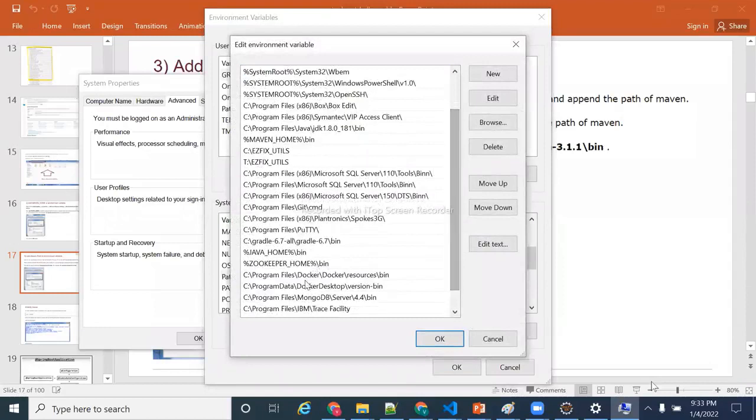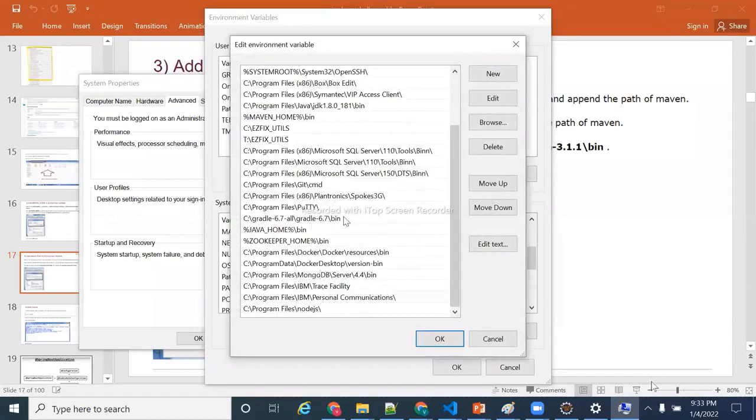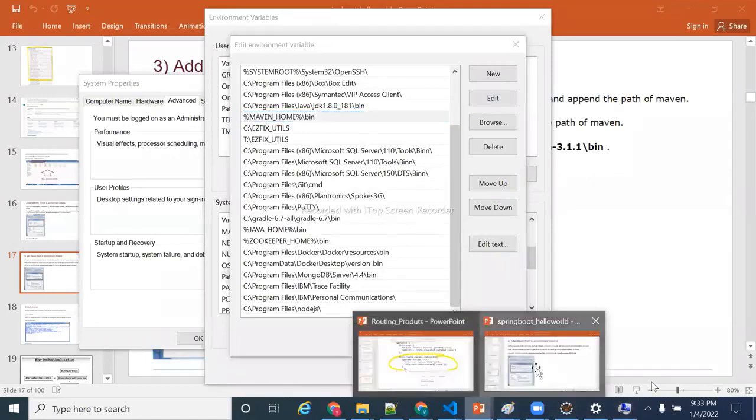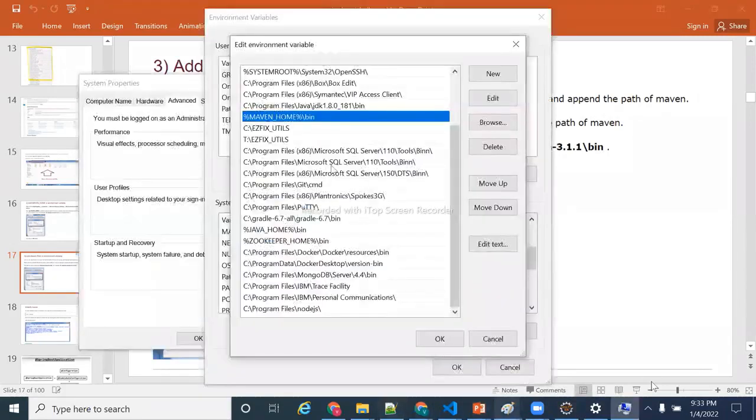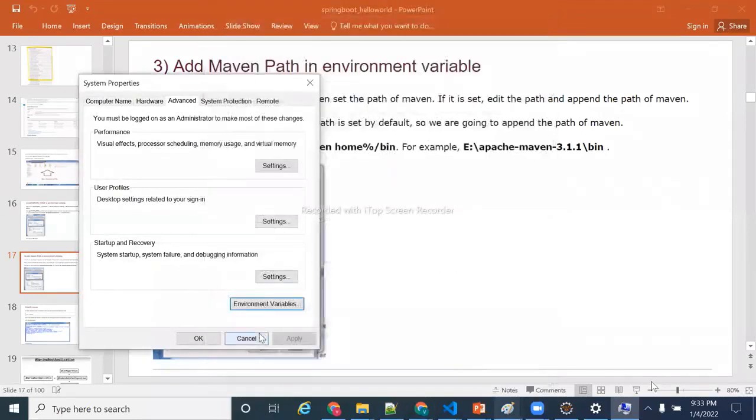You need to edit and write this entry: %MAVEN_HOME%/bin. This is the entry we need to write. That means wherever your Maven is, that bin folder should be in the Path. Understand? These two things you need to do.